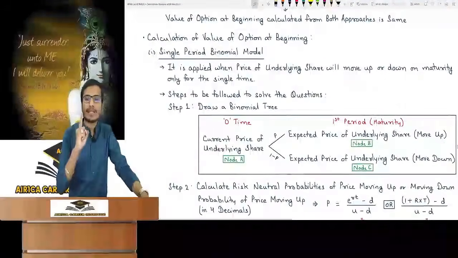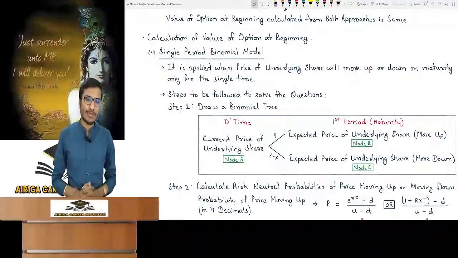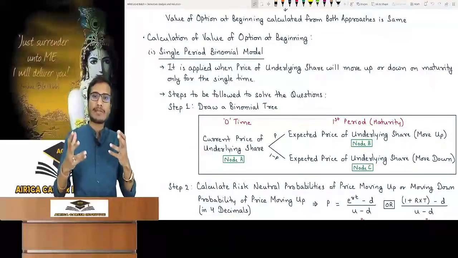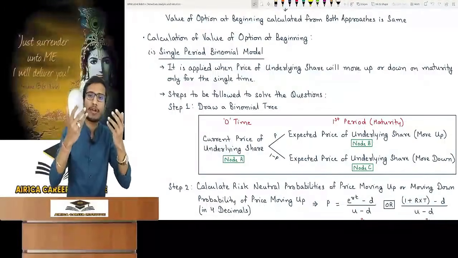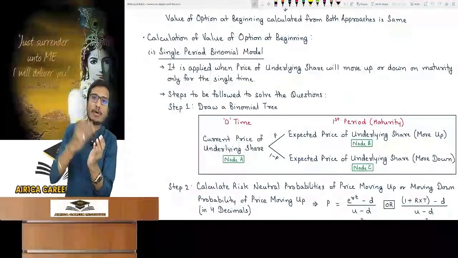So for the exam, first of all, if your question is about the single period binomial model, how will you solve it? Now what is this? First you told us two approaches in the binomial model, and now this. Those are just approaches. We have taken a common approach. See, what is a single period binomial model? Just a question of the binomial model in which one more assumption is added.